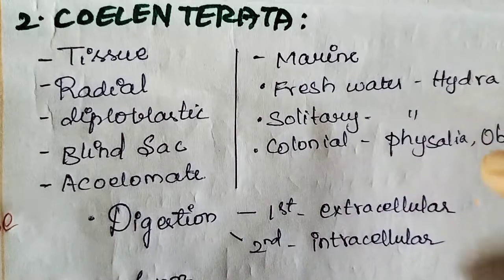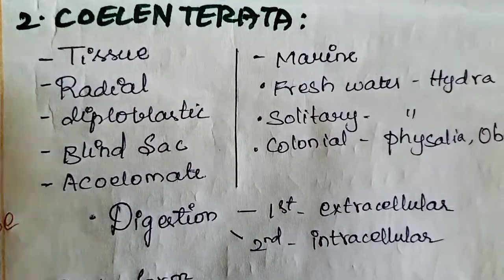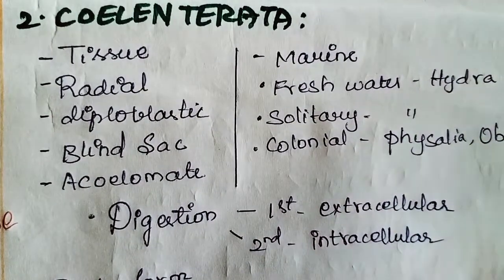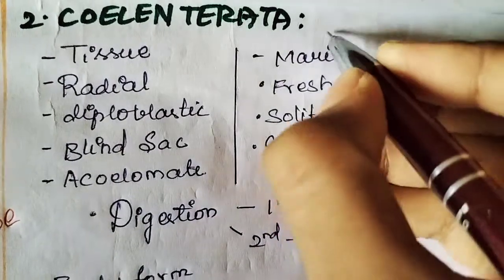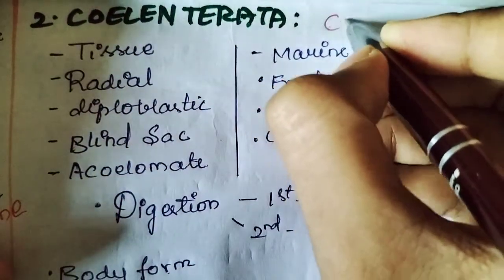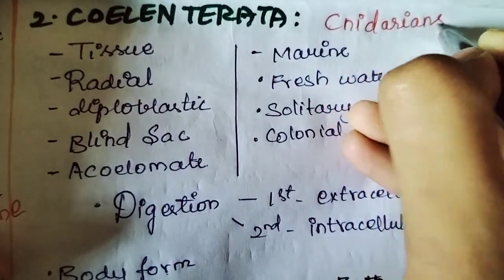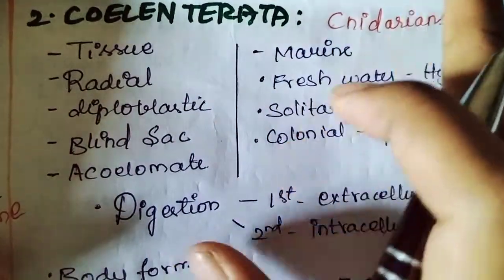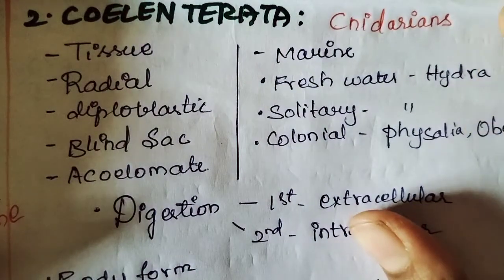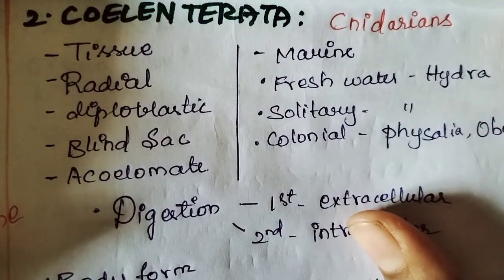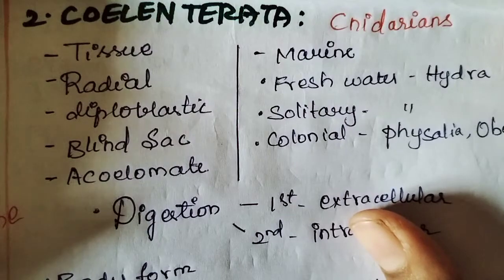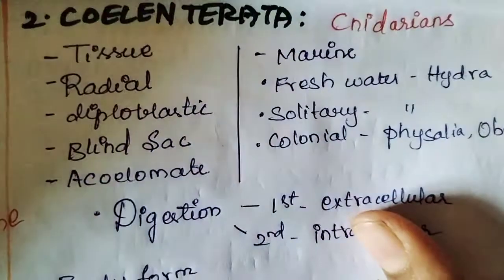Now let's move on to the second phylum of non-chordates, that is Coelenterata, also known as Cnidaria. Why are they called cnidarians? Because they have cnidoblasts or cnidocytes. What are cnidoblasts and cnidocytes?